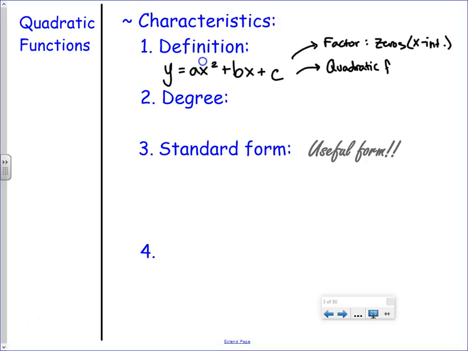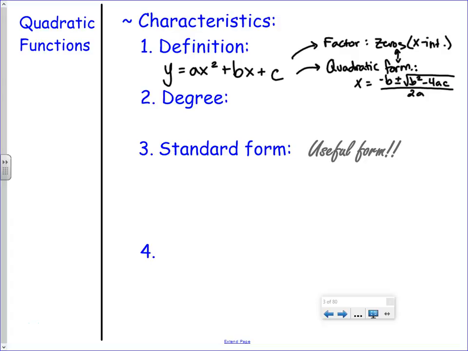Good place to review it, since we're talking about quadratics. The quadratic formula is also used to find zeros, right? X-intercepts. And what's that formula, just in case we need it? X equals negative b plus or minus the square root of b squared minus 4ac, all over 2a. There is a plus minus, but it's after the negative b.